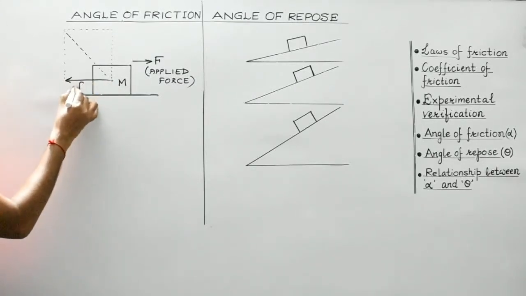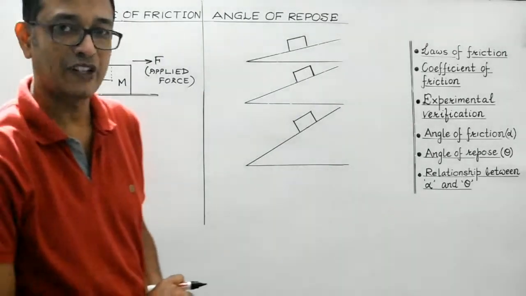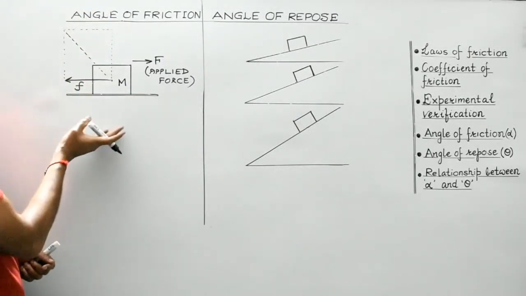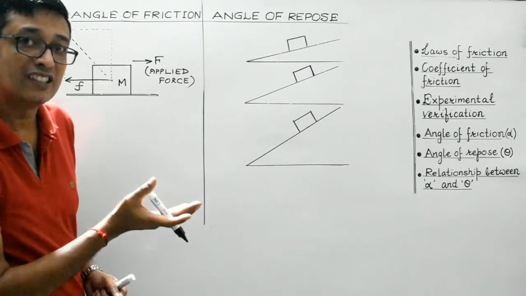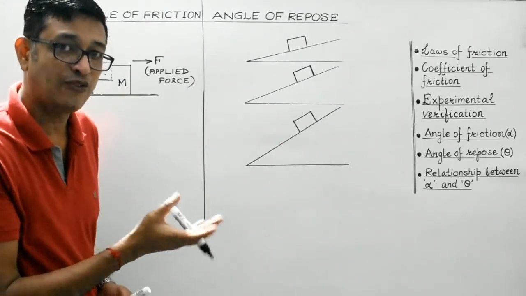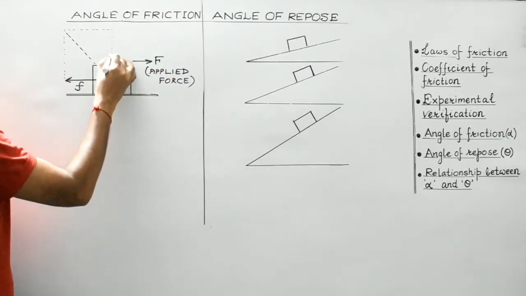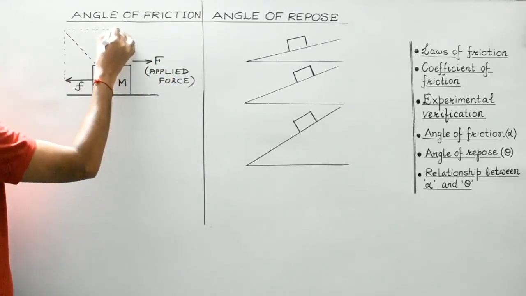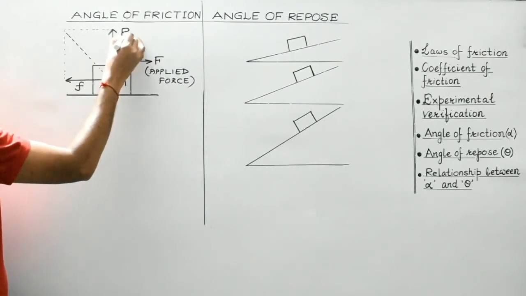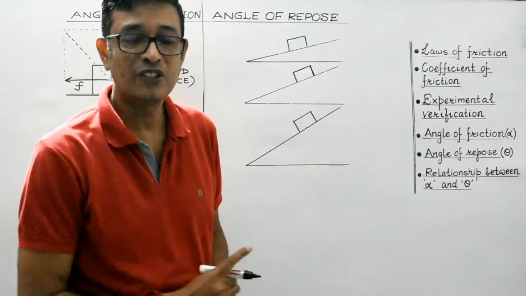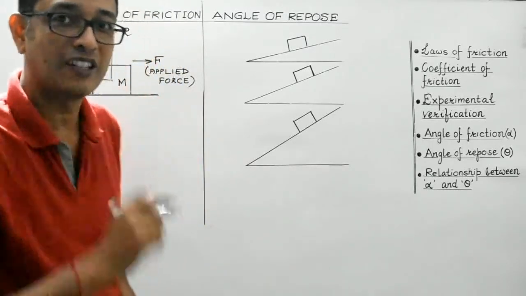It is represented by small f. It is the force of friction. Right? And then it will exert a force on the tabletop. The tabletop will exert an equal and opposite reaction force on this body, which is known as the normal reaction. This is the reaction force. Right? So let us find out the resultant of the frictional force and the normal reaction.